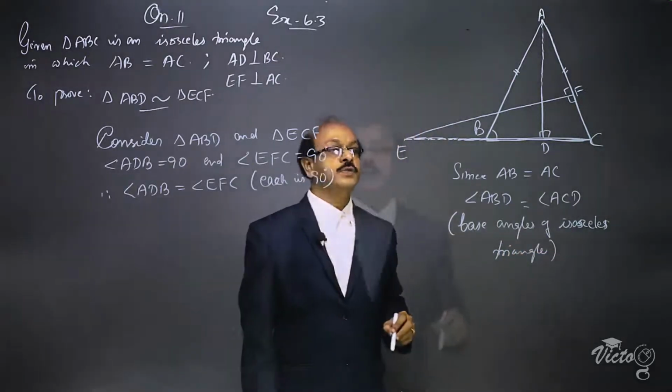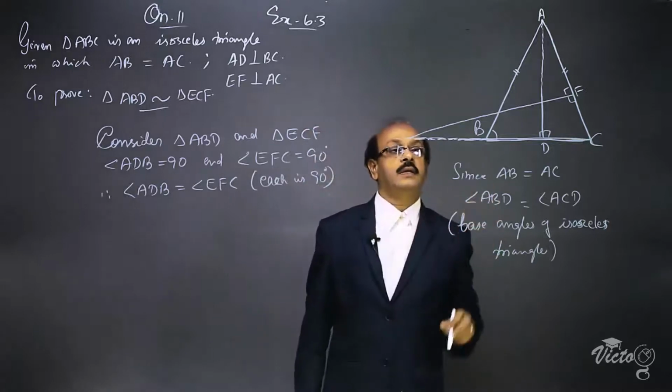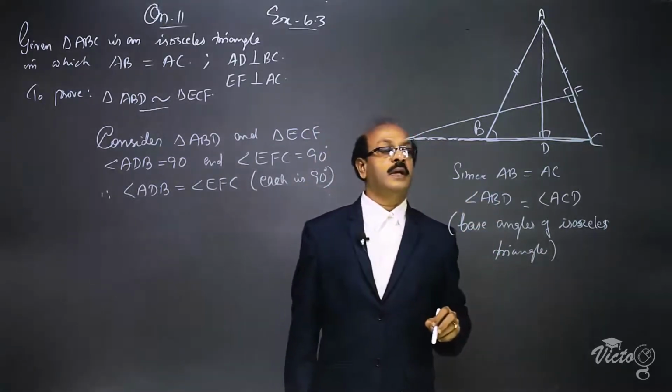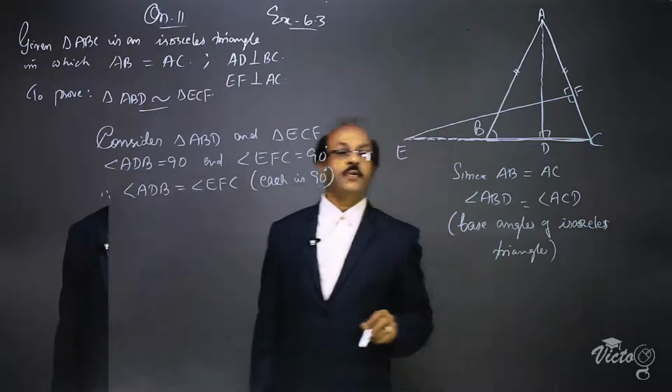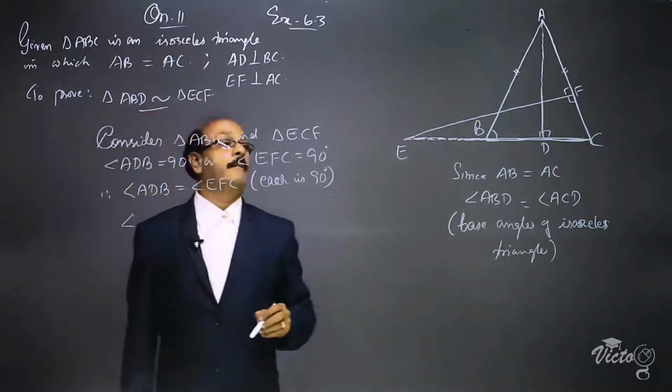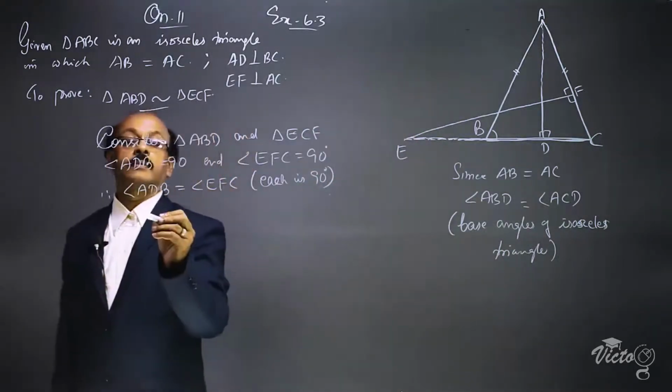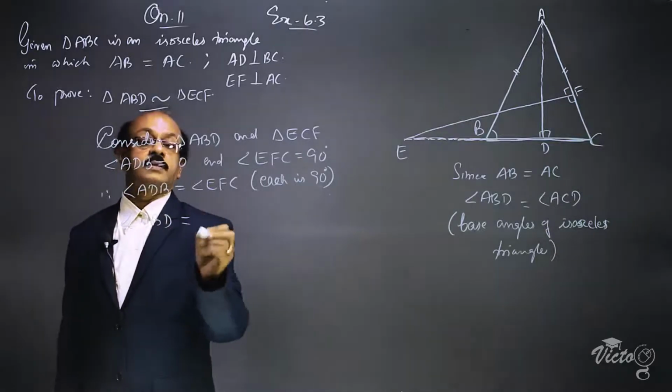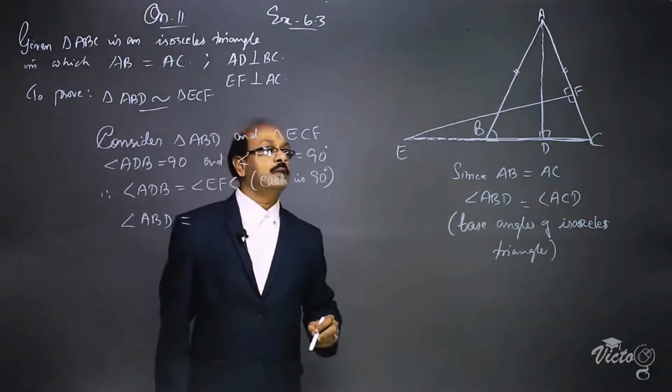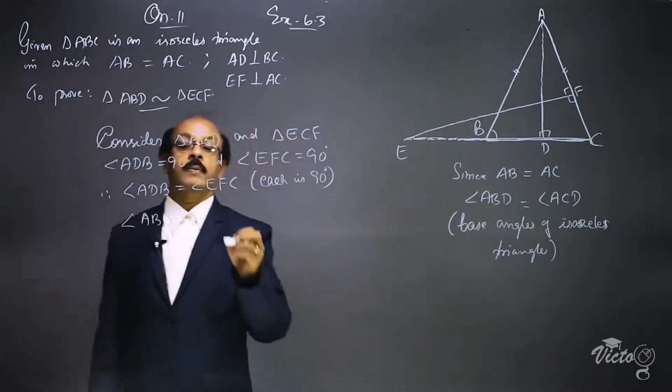Now we can write angle ABD is equal to angle ECF.